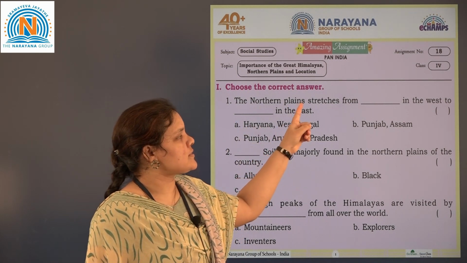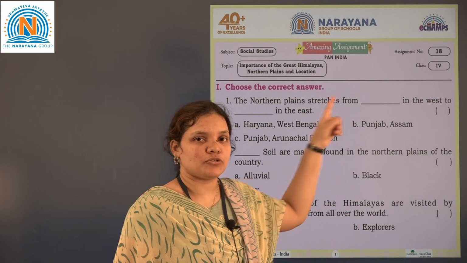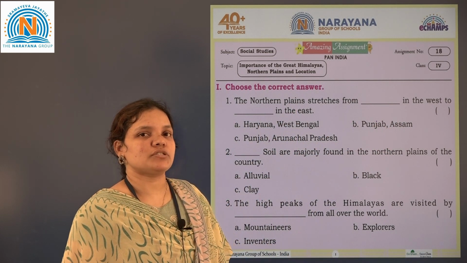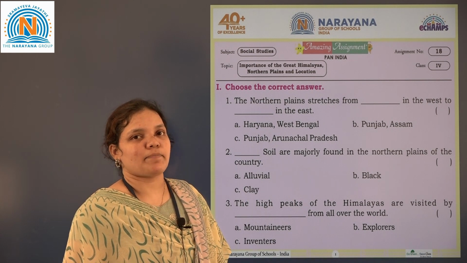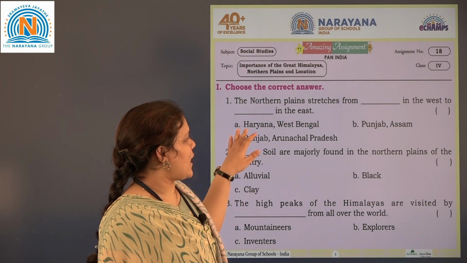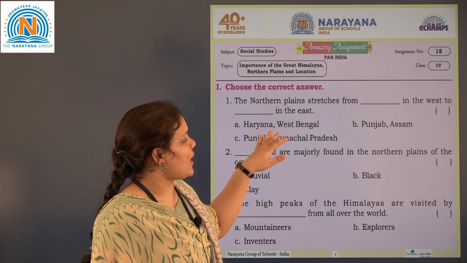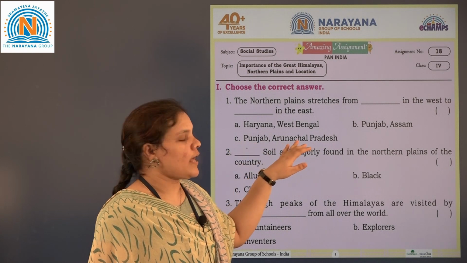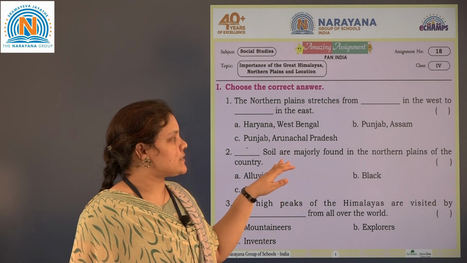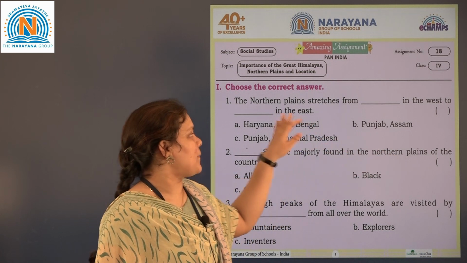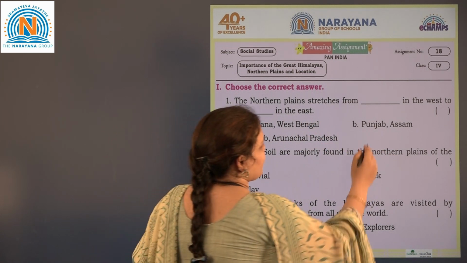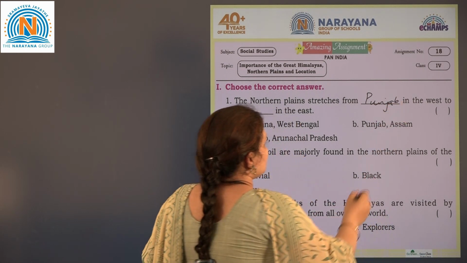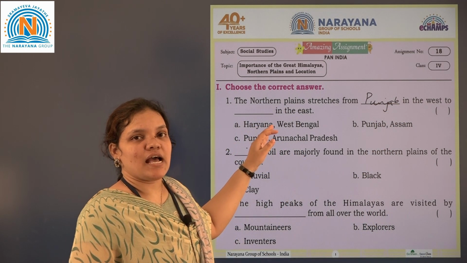The northern plains stretches from dash in the west to dash in the east. So from which state to which state has the northern plains spread out? The answer options are Haryana, West Bengal, Punjab, Assam, Punjab and Arunachal Pradesh. So the correct answer is Punjab and Assam. The northern plains stretches from Punjab in the west to Assam in the east.